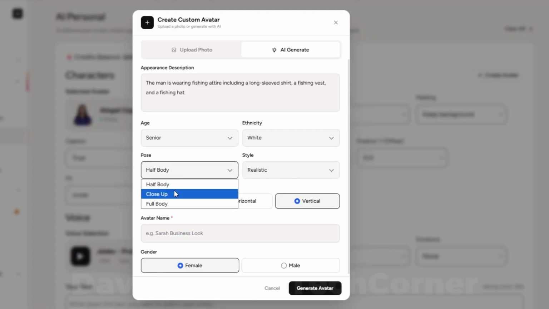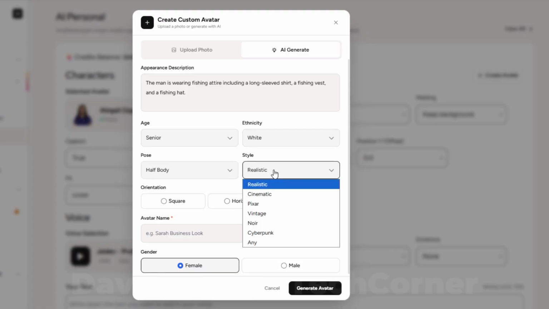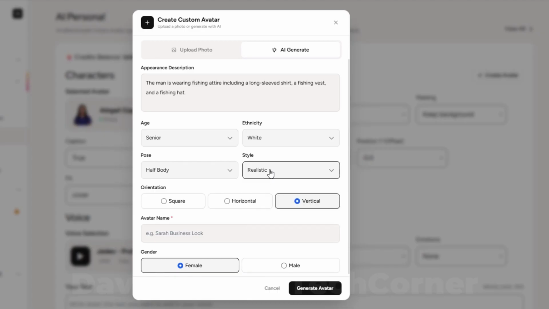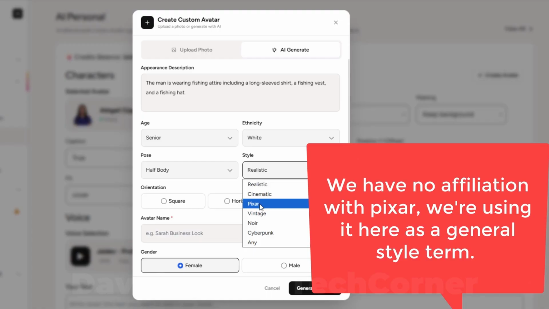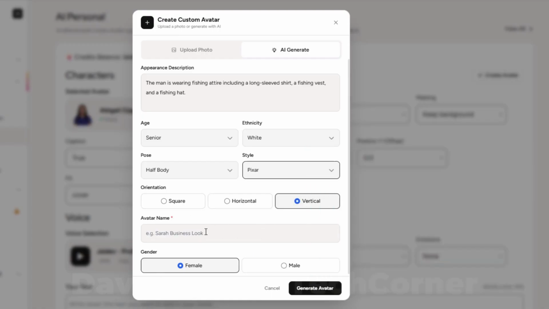The pose can be half body, close up, or full body. We'll go with half body. You can then choose the style ranging from realistic all the way to cartoon and Pixar. Now, as I think about it, it would actually be kind of fun to make a Pixar fishing character. Square, horizontal, or vertical. I'm going to go vertical here. And I'll call this one Fishing Man Cartoon, and gender will be male. Generate avatar.